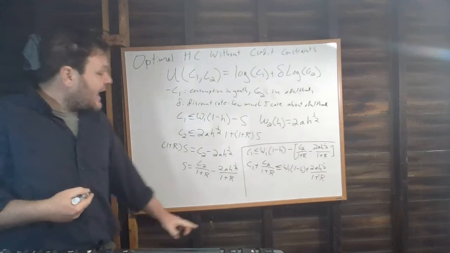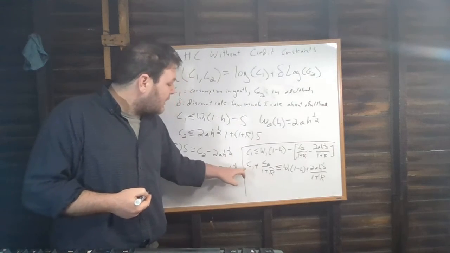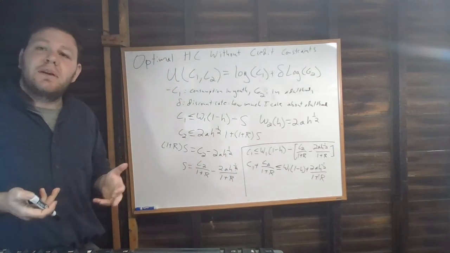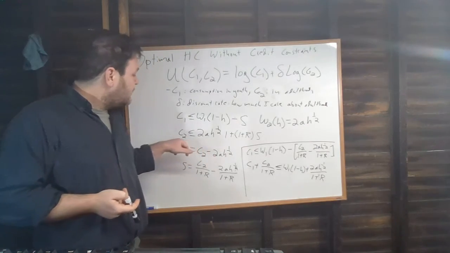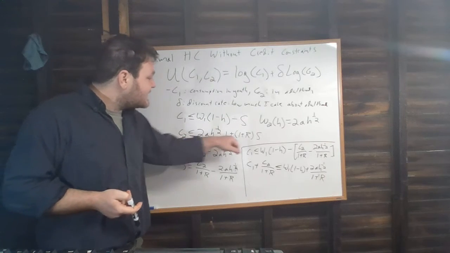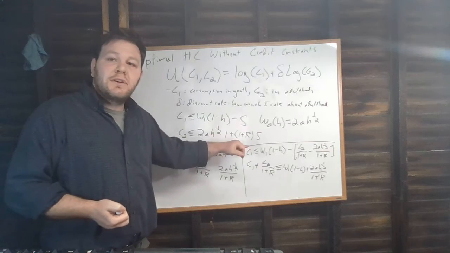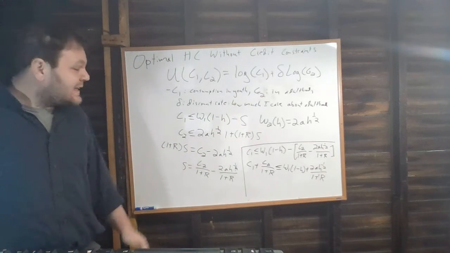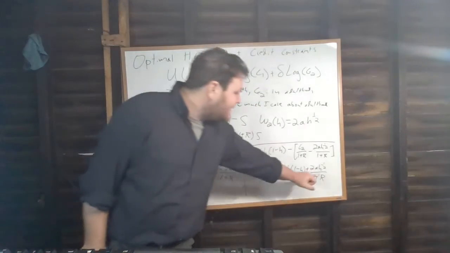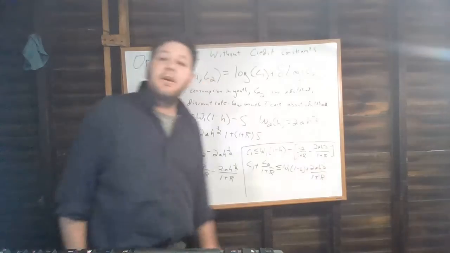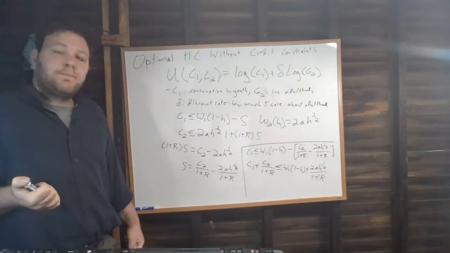So the cost of an extra unit of consumption in period 2 is going to be 1 over 1 plus R relative to the cost of consumption in period 1. The reason is I can get more consumption in period 2. Consumption in period 2 is less costly to me than consumption in period 1 because of the fact that I earn interest on my money over time. And for exactly the same reason, if I think about the value of my income, it makes sense that I'm going to be discounting my income in later periods, in period 2, by the interest rate for exactly the same reason.